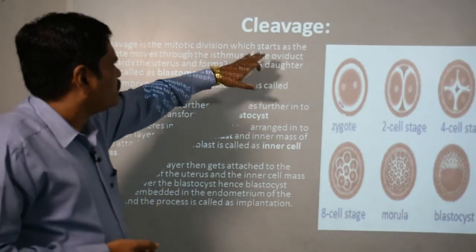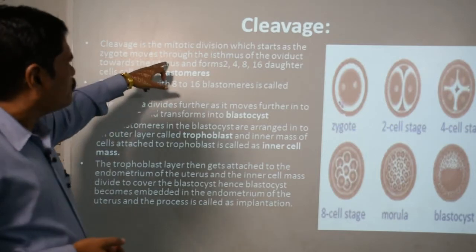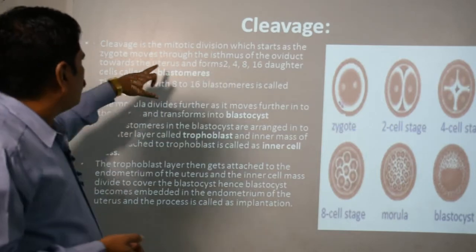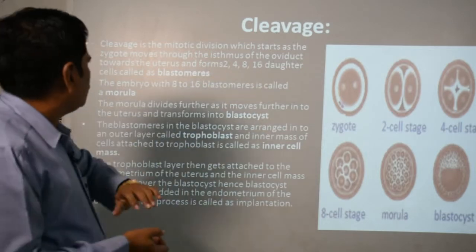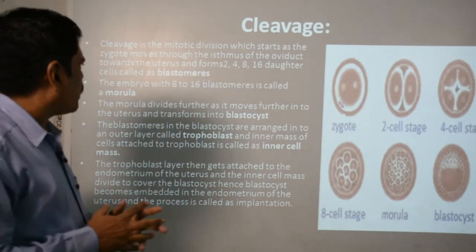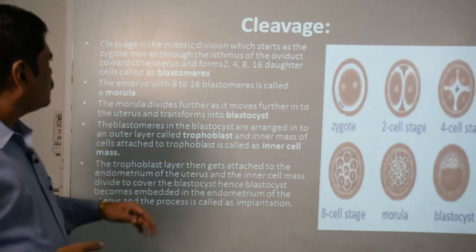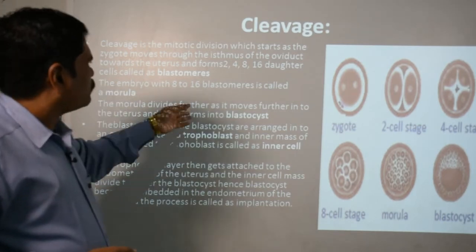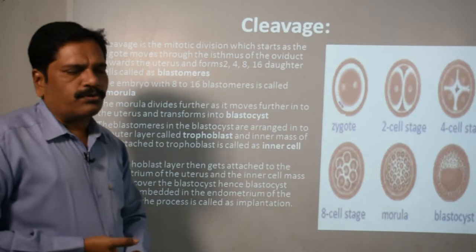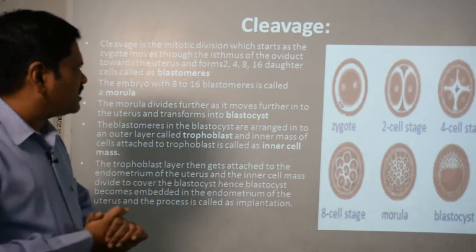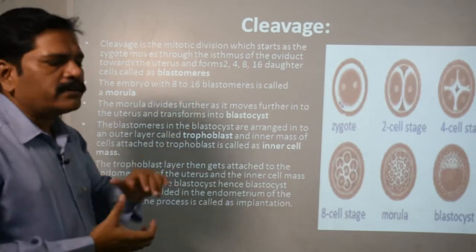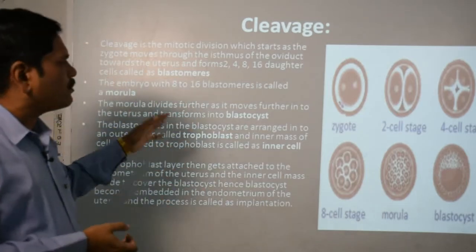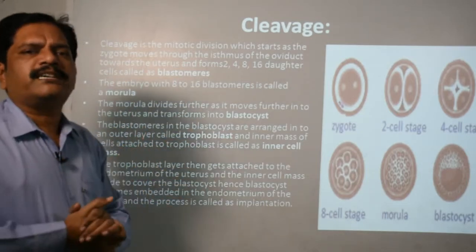Okay, so this mitotic division, which starts as the zygote moves through the isthmus of the oviduct toward the uterus and forms 2, 4, 8, 16 daughter cell stages, is called the blastomeres. Then the embryo with 8 to 16 blastomeres is called a morula. Remember these stages. One cell stage is called a zygote, 8 to 16 cell stage is called a morula, and this is just a solid mass.